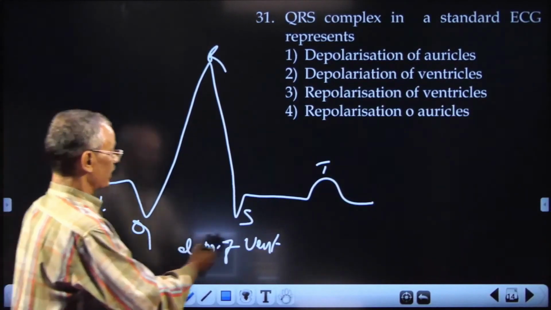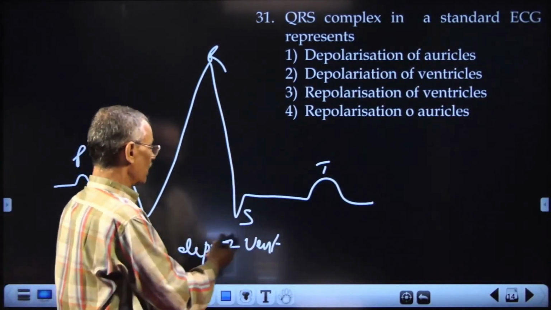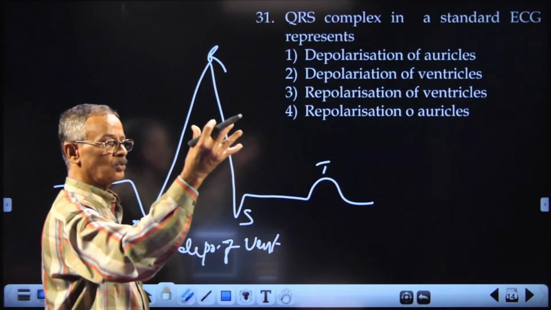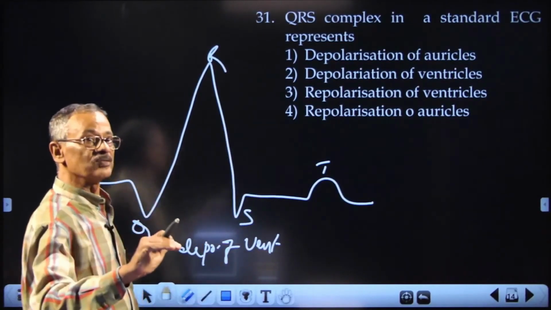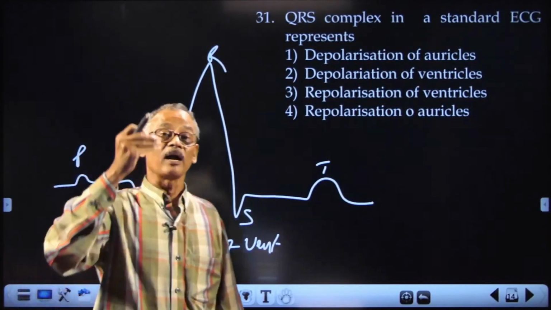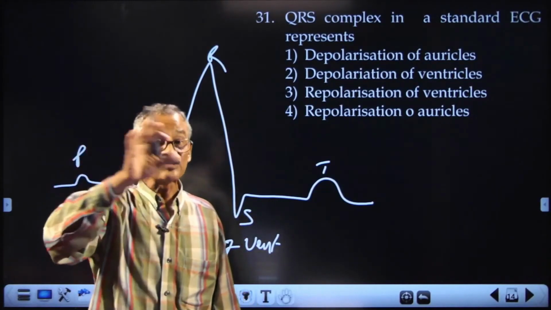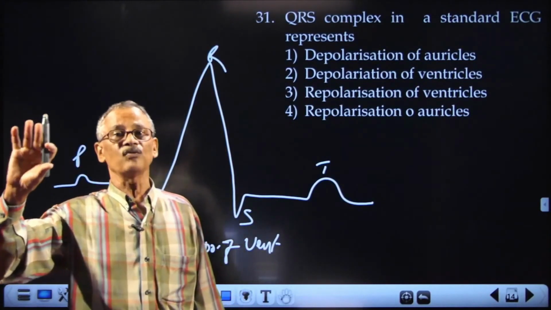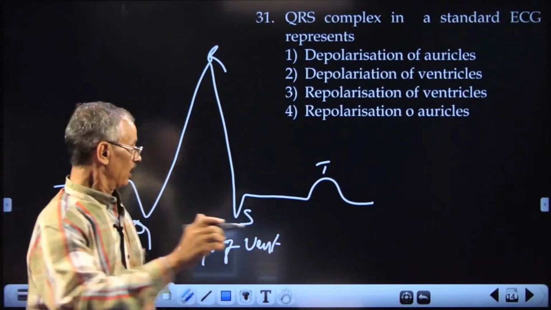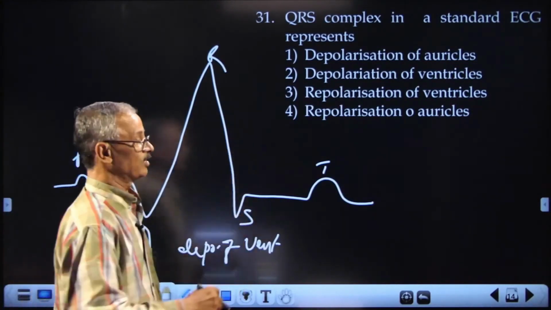QRS represents depolarization of ventricle. Ventricle undergoes contraction. Simultaneously, the atria come back repolarized. There is no separate graph or line representing the repolarization of atria.